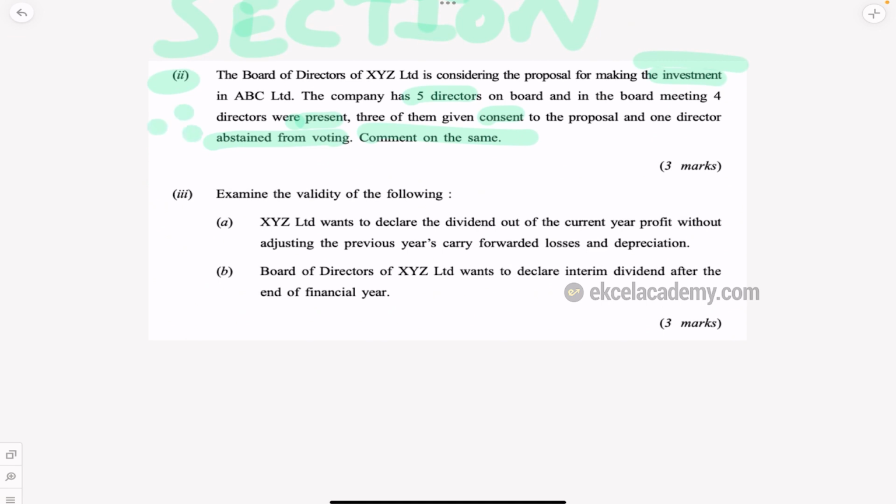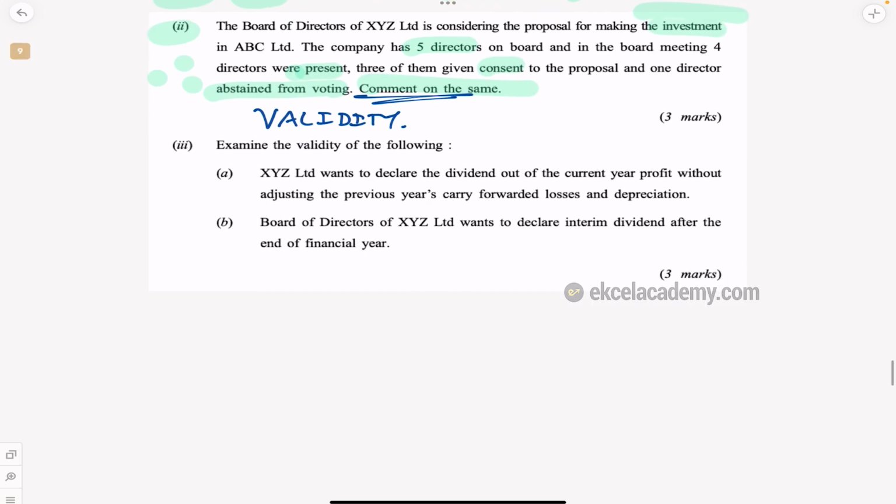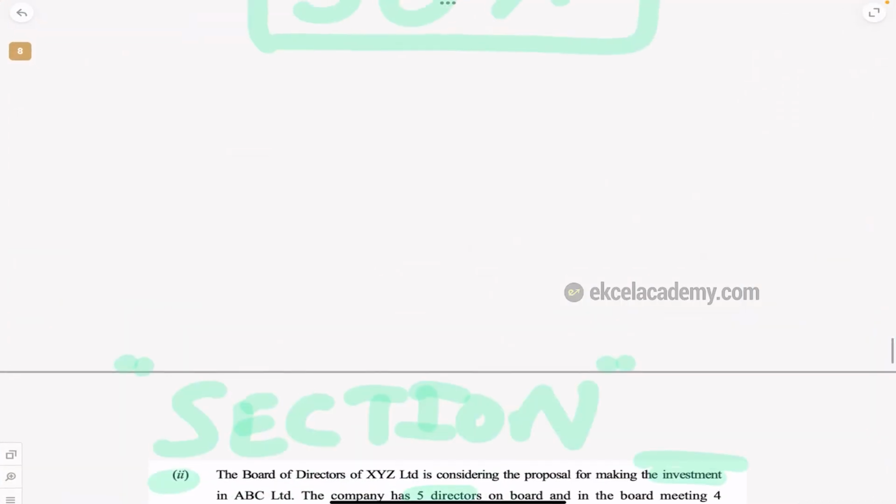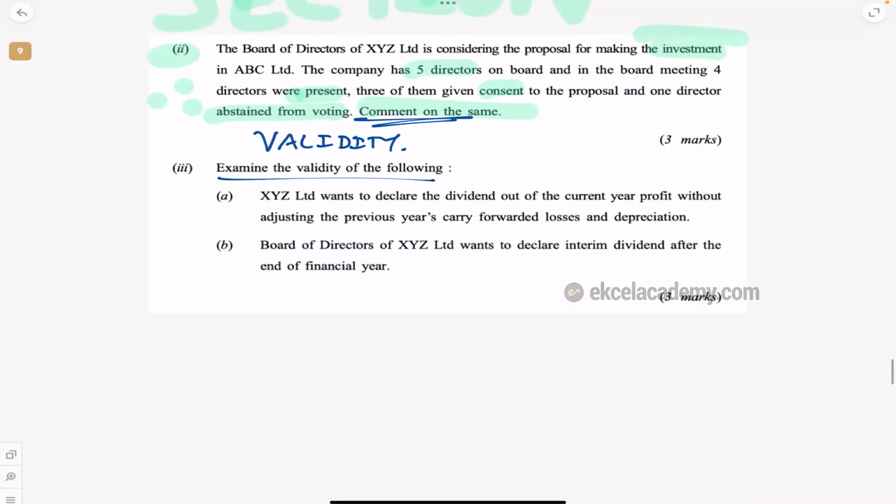The specific thing they are asking is what? What are they asking specifically? Validity. Correct? So you should comment on the validity. Examine the validity of the following. Again, here they're asking you directly. There's no confusion.